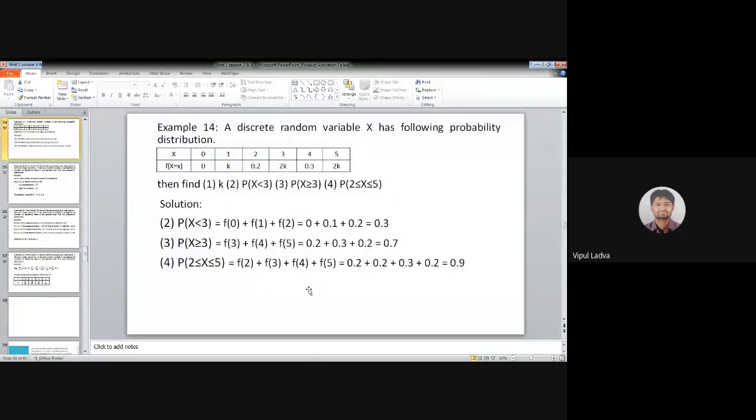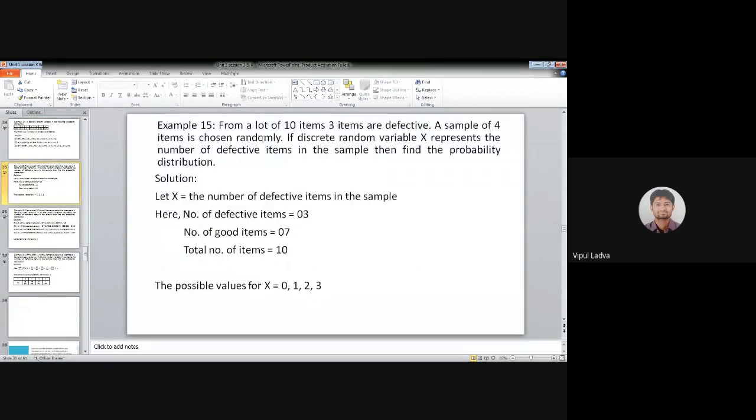This was our last example: from a lot of 10 items, 3 items are defective, a sample of 4 is chosen randomly, and the discrete random variable represents the number of defective items in the sample. We were finding its probability distribution.